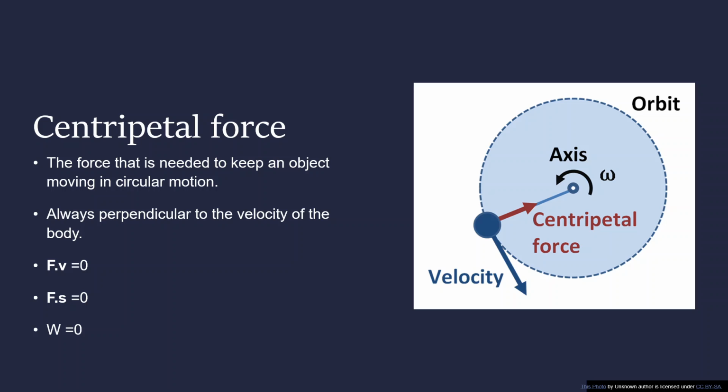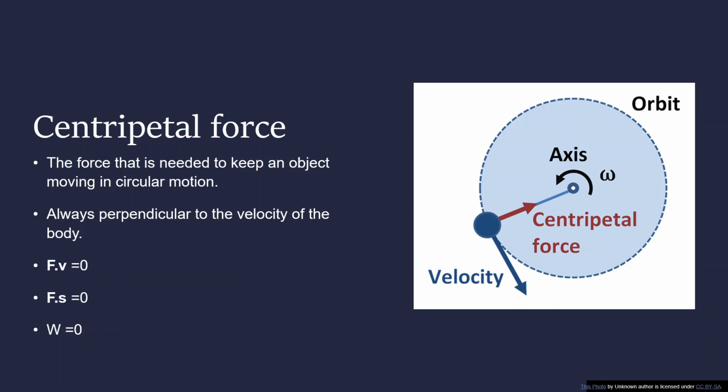Centripetal force also could be the gravitational force when we consider the motion of the planets around the sun in almost circular orbits. But if you look carefully, you can see that the centripetal force always acts perpendicular to the direction of motion of the object.